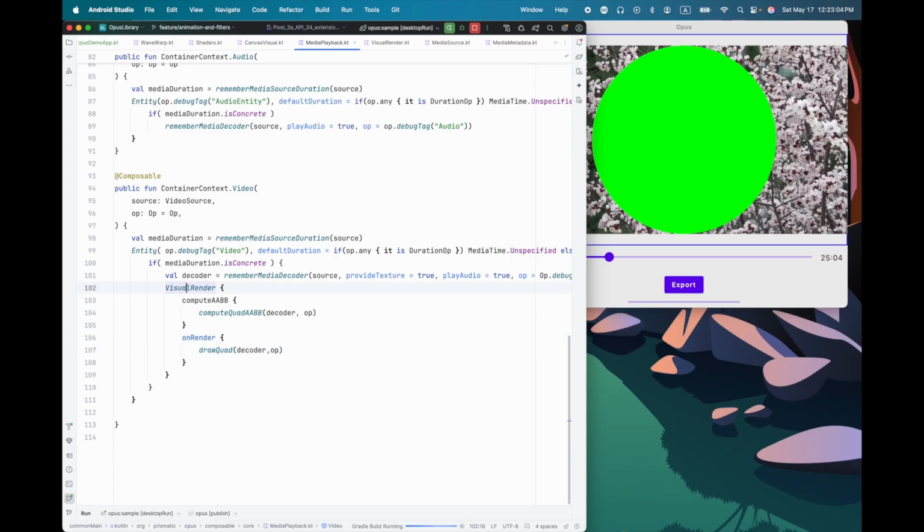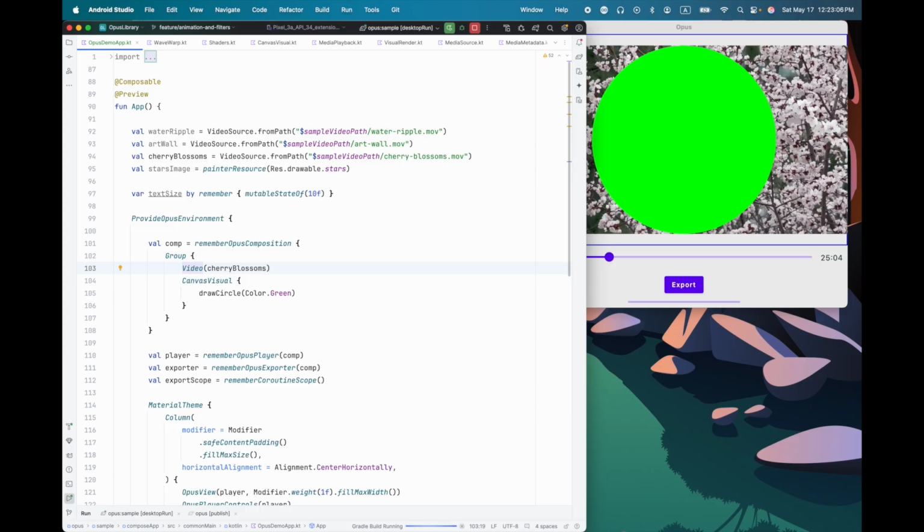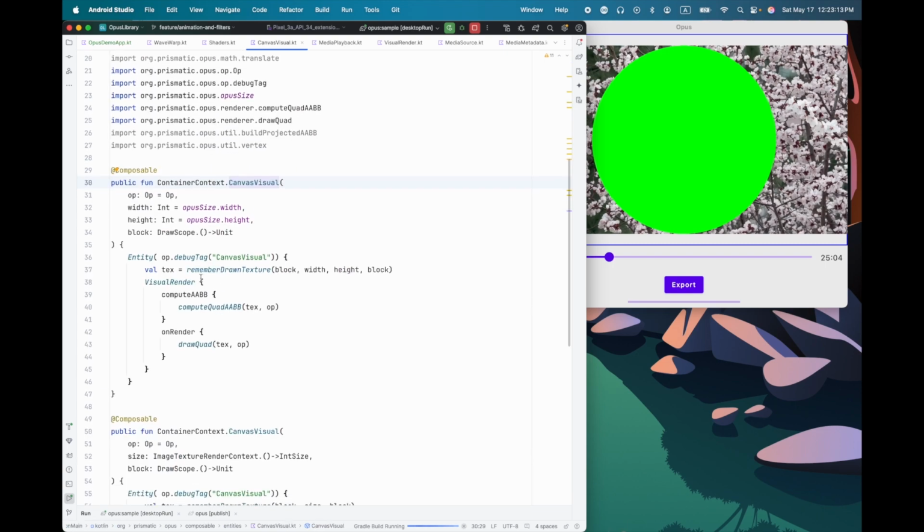But for example, if I go back to here, let's take a look at the canvas visual instead. Canvas visual, here, it's much simpler. It also has an entity the same way. This one is remembering a drawn texture, and we're just giving it the draw scope block. You can draw whatever you want in here. You can use this directly if you want a different lifetime or something for the texture that you create with it. And then in visual render, we're drawing a quad using that texture.